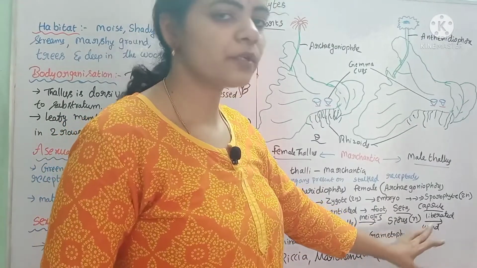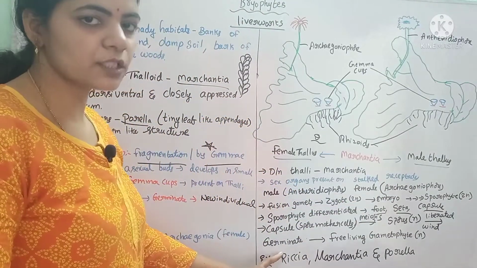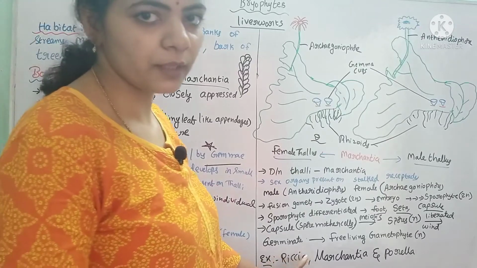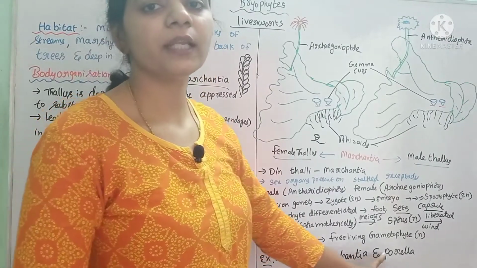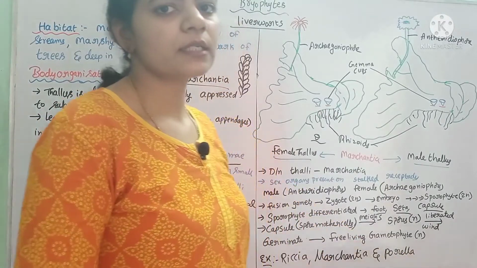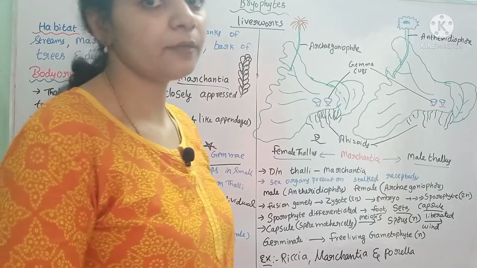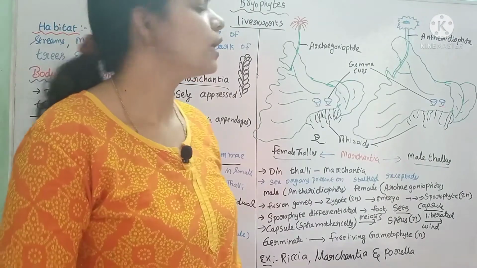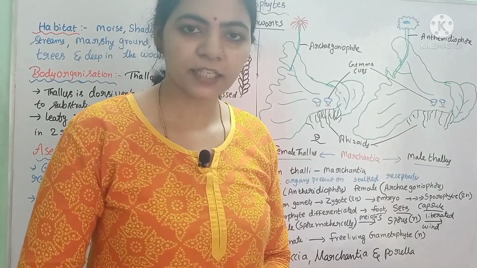These haploid spores will be liberated by means of wind, and when these spores fall on a suitable substratum, they germinate, and immediately what will be developed? A free living gametophyte will be developed in the liverworts. Examples are Riccia, Marchantia and Porella. With this we have completed liverworts, and in the next video we will study the mosses.